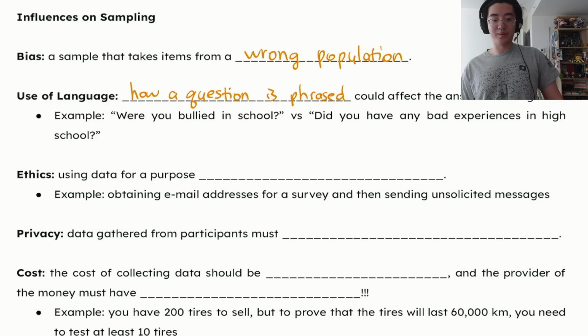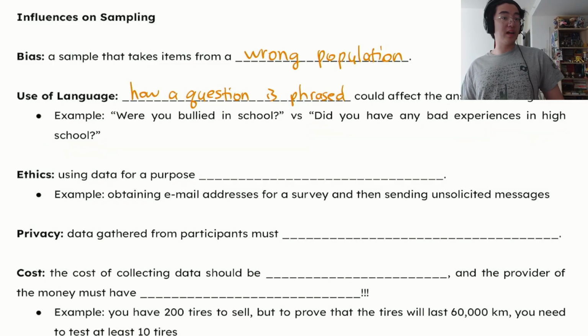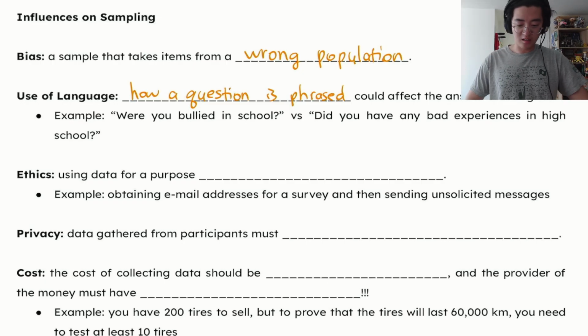For example, asking "were you bullied in school?" is different than "did you have any bad experiences in high school?" The first question is pretty much just yes or no. But for the second, chances are, other than bullying, you might have some other not so good experiences. For example, you might not have had the honor to be in Mr. C's class, which might be a bad experience for you. So the way we phrase the question is very important.